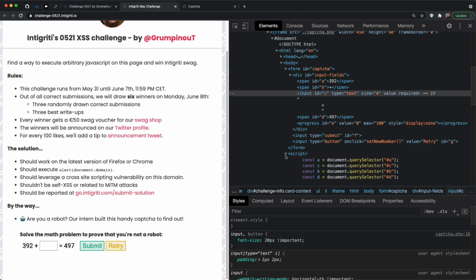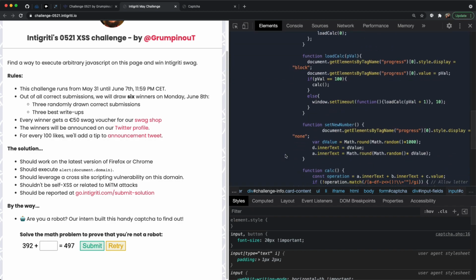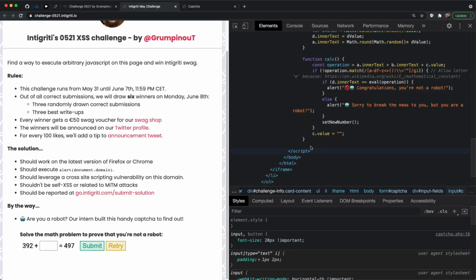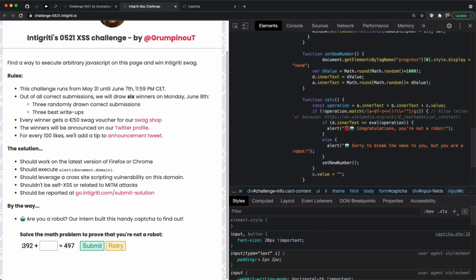But in this case, it's dead simple. Basically, it comes down to just 2 lines of code. If we scroll down, we can see it's just this captcha down here in the bottom left. It takes the 2 numbers, the entire operation, passes it into an eval and checks if it was the correct answer or not. And basically, that's it. Your input ends up in an eval. And the only other interesting part is that we can put anything we want in there except any of these characters inside of this regex.